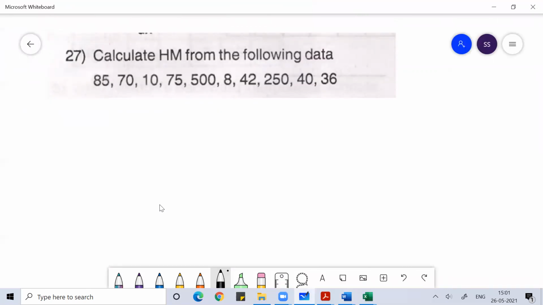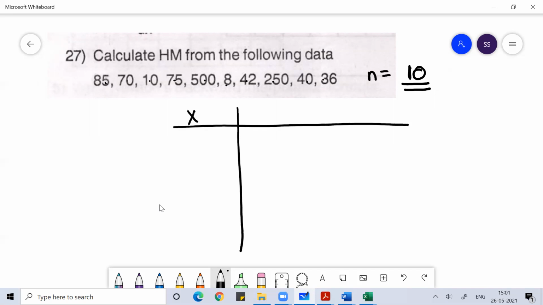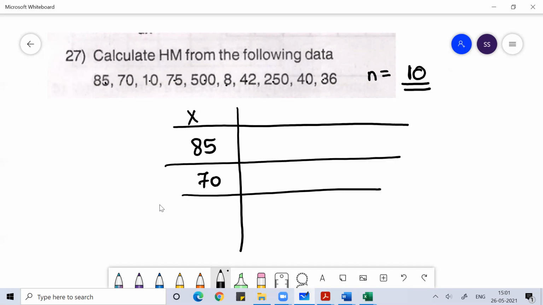Okay, so number of data, what is n? n is 1, 2, 3, 4, 5, 6, 7, 8, 9, 10. Your n is 10. Then find 1 by the inverse of all these values. It would be better if you do it in Excel.